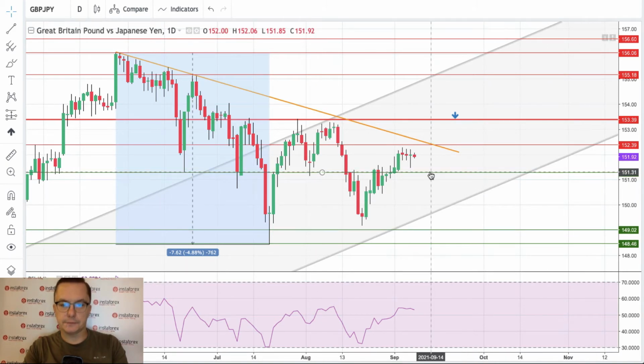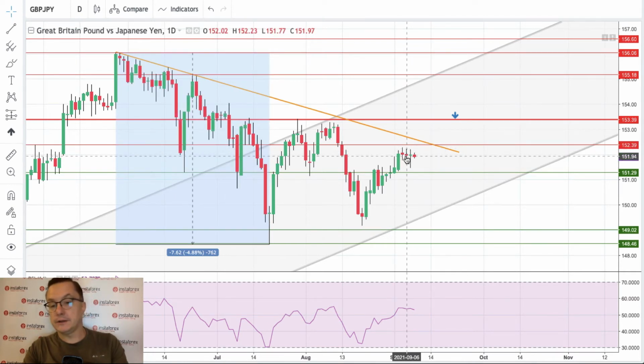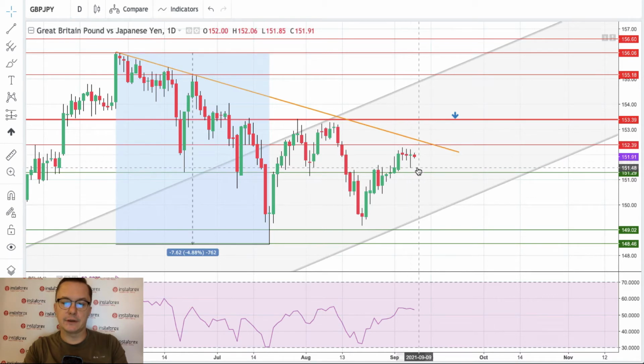technical support, and of course we have the other technical supports, but those are at the end of this 4.88% correction. So right now it's worth to keep an eye on the current situation, because trendline resistance, horizontal resistance are always a kind of a hard obstacle for the bullish trend to continue. So we might have some kind of a consolidation or even deeper pullback towards the support before the bulls will attempt to break it and go towards 153.39.